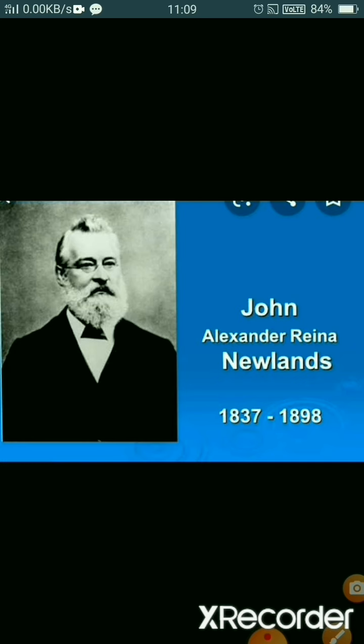atomic masses. And he gave a law that is known as Newlands' law of octaves, according to which when the elements are arranged in order of their increasing atomic masses, every eighth element has properties similar to those of the first element. It is just like the eighth note of an octave in music.